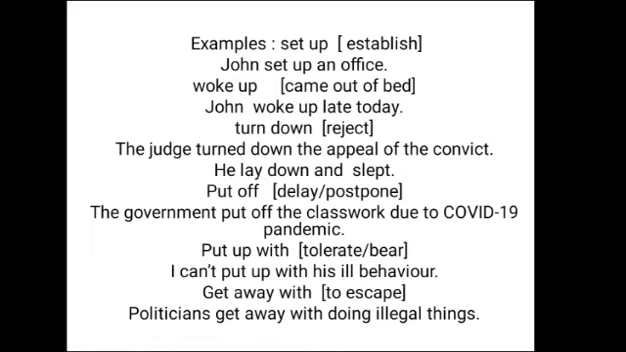The government put off the classwork due to the COVID-19 pandemic.